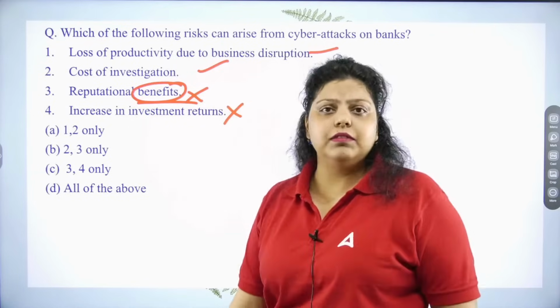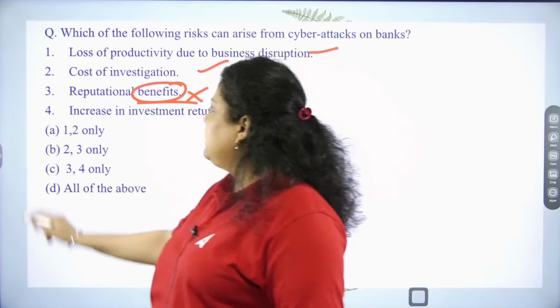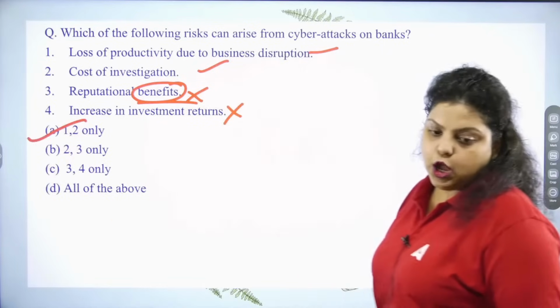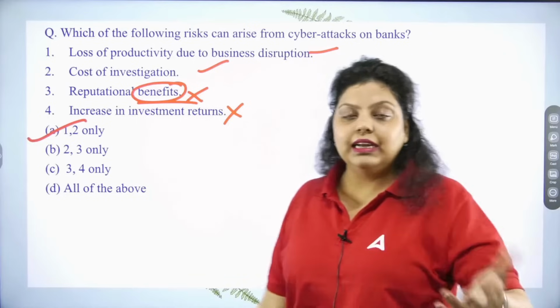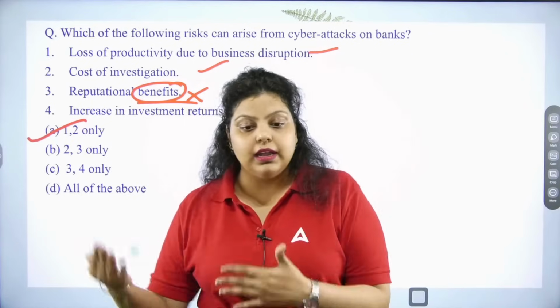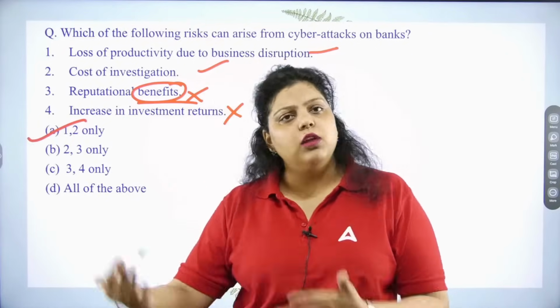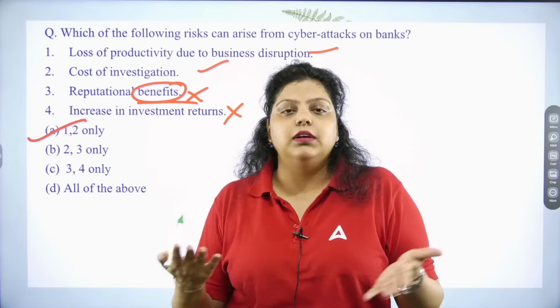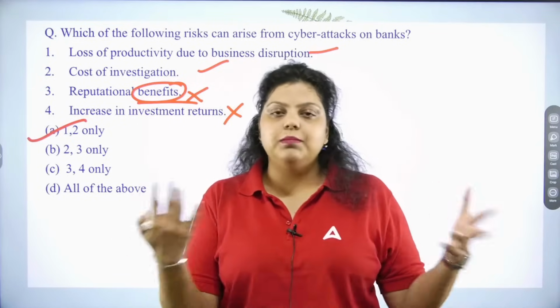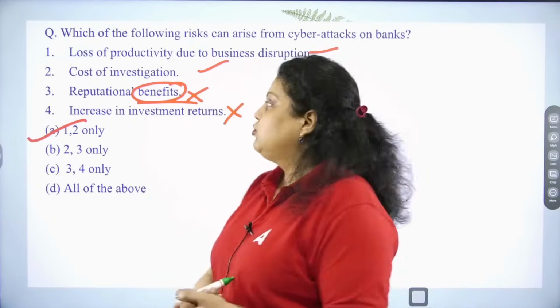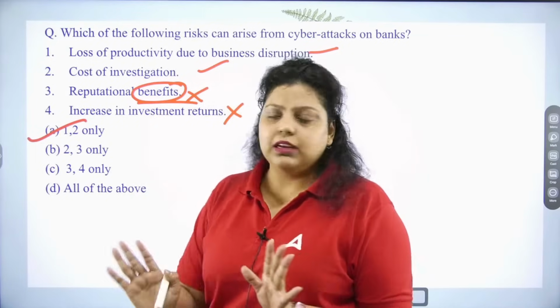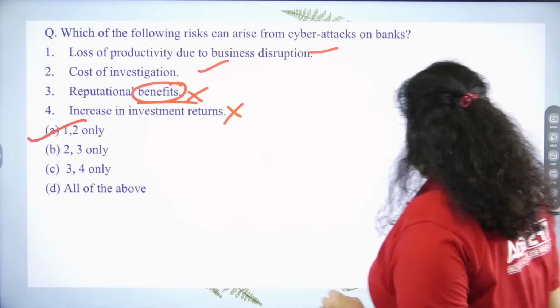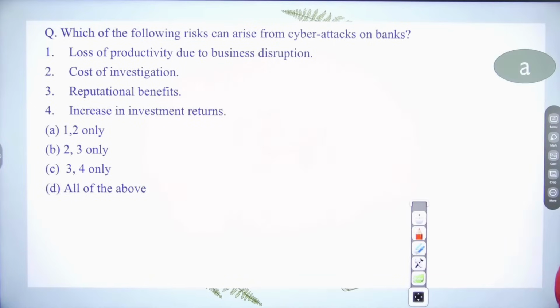How will you get an increase in investment return? Not D, but A will be correct. Option A is correct. So reputational risk will be there because you will have negative word of mouth in the market that this particular bank always has cyber attacks. It means it has very bad software or very bad cyber security. That will give you a reputational risk, but not a reputational benefit. So the right answer will be 1 and 2.